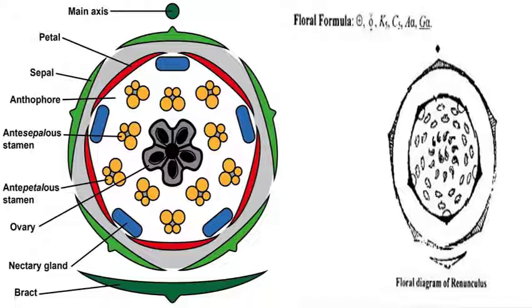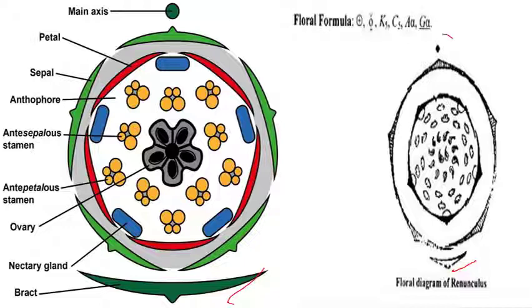Okay, so here you see this here and here, these are the bracts. So it means the flower possesses bracts, and these bracts are small leaf-like structures.